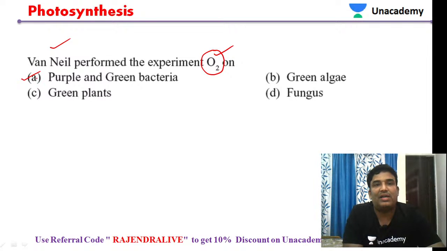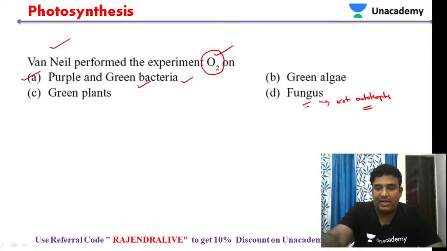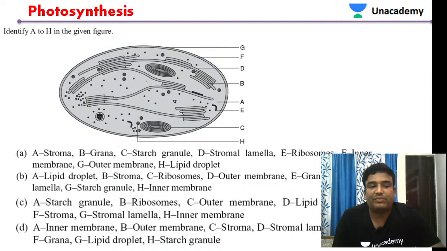Van Niel used purple and green sulfur bacteria, so purple and green sulfur bacteria will be the answer. Fungi are not autotrophic in nature, so they cannot undergo any photosynthesis. So the answer is purple and green bacteria, by Van Niel.